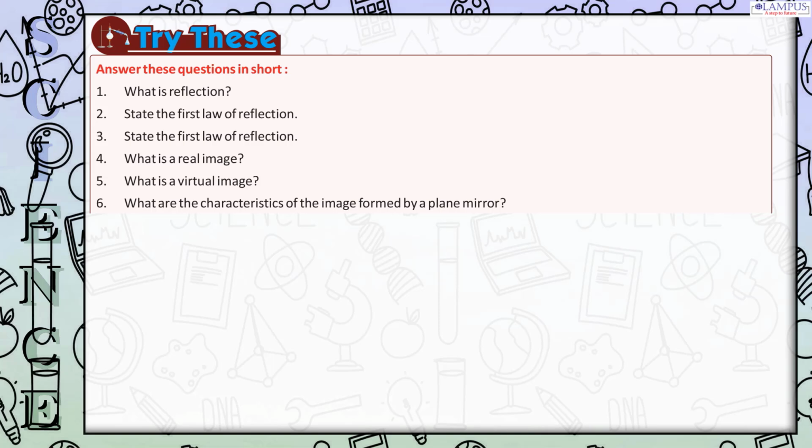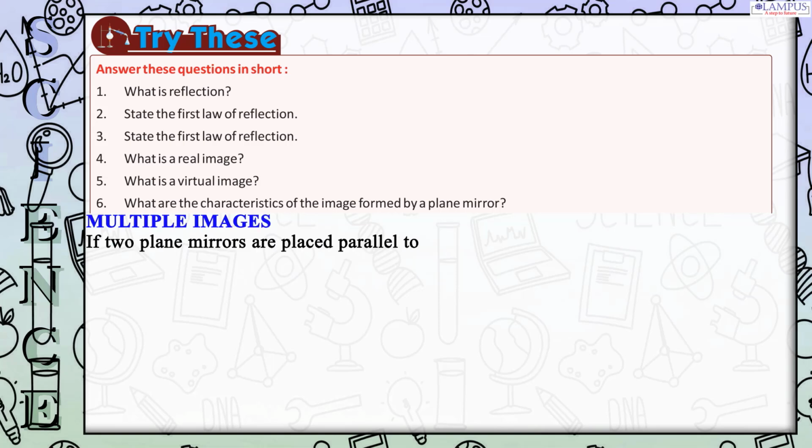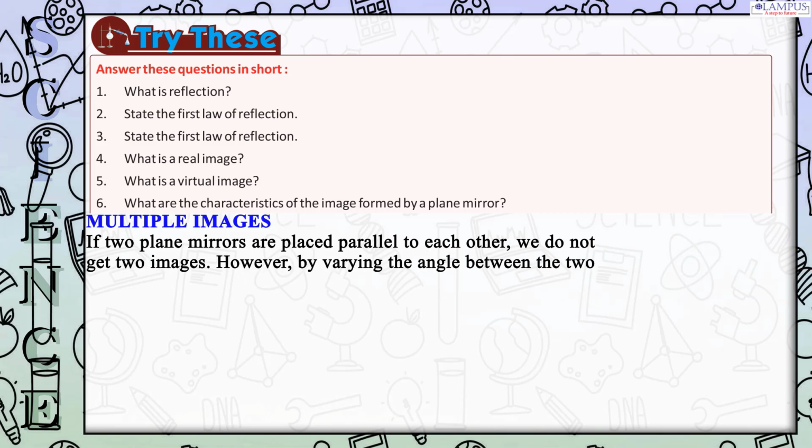What is a virtual image? 6. What are the characteristics of the image formed by a plane mirror? Multiple images. If two plane mirrors are placed parallel to each other, we do not get two images. However, by varying the angle between the two mirrors, we get a number of images in them.